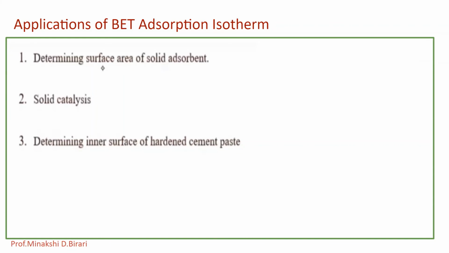The BET equation or BET theory is important for multimolecular layer adsorption, whereas the Langmuir adsorption isotherm explains only the monomolecular layer adsorption.